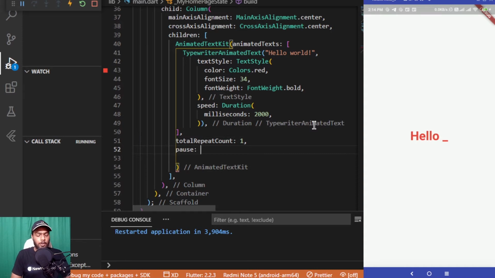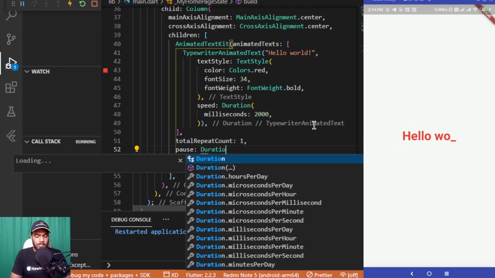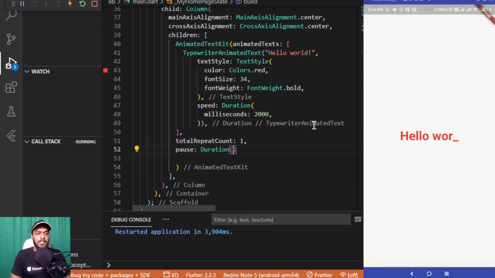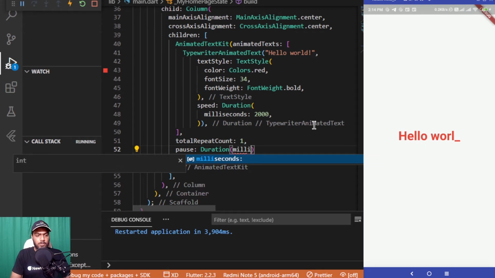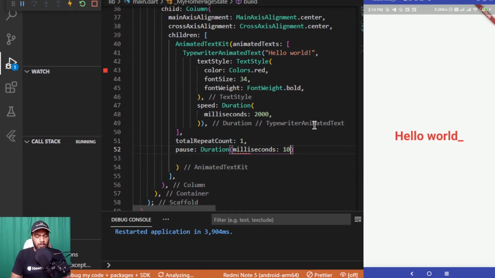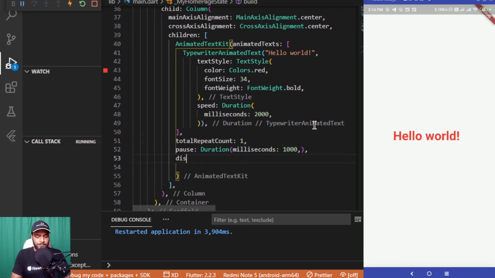After this I can pass a pause property over here as well. What this pause property takes is a duration. So we can pause the text display after a particular duration. I am adding milliseconds for now, that would be 1000, which equals 1 second.